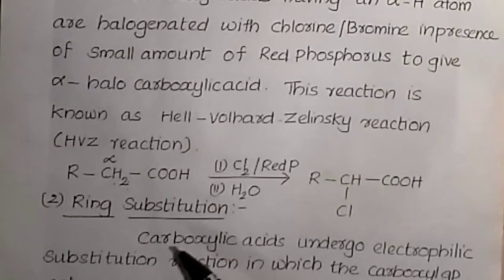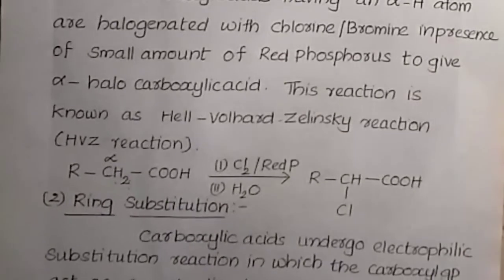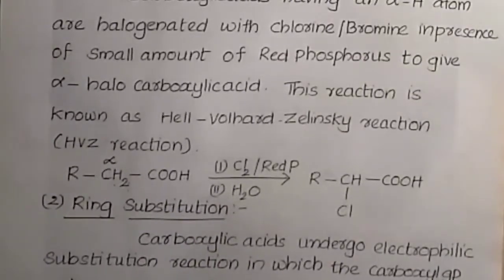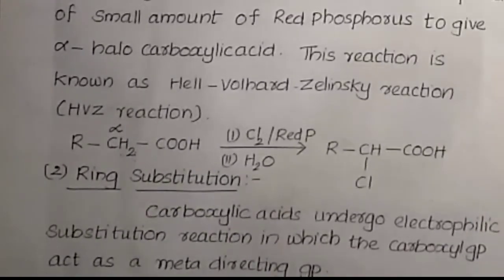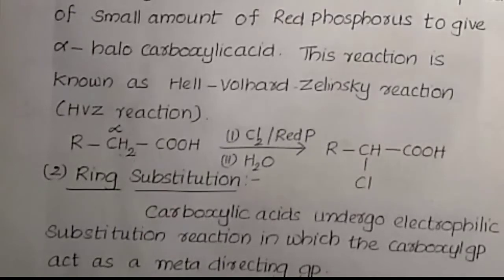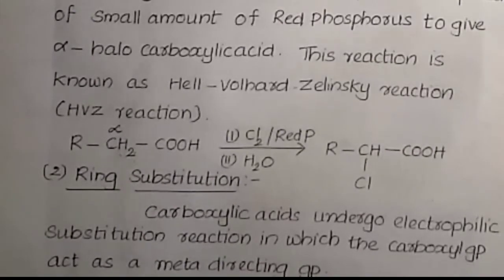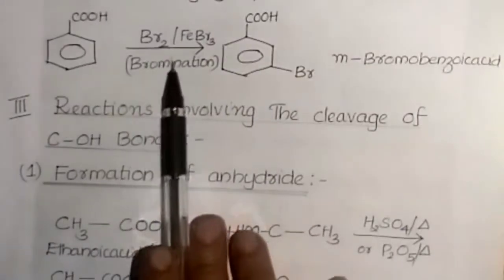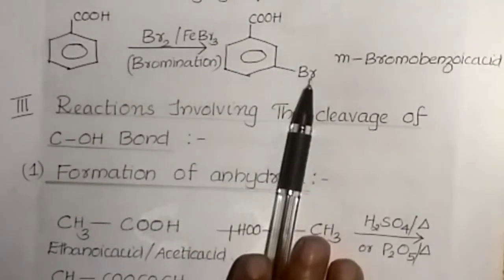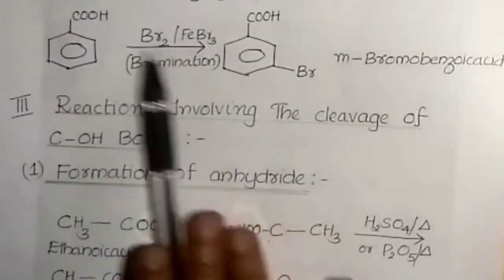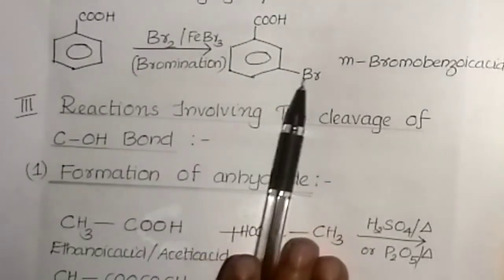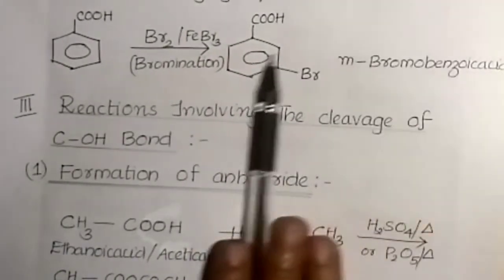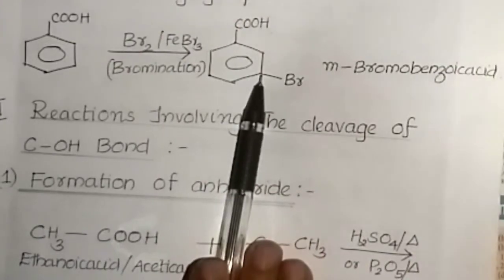Then the next one is ring substitution reaction. Carboxylic acids undergo electrophilic substitution reaction in which the carboxyl group acts as a meta-directing group. Similar to aldehyde, this carboxyl group is also a meta-directing group, so the incoming group goes to the meta position. For example, benzoic acid on bromination: the bromine atom is substituted on the meta position because the carboxyl group is a meta-directing group. We get meta-bromobenzoic acid. This is the ortho position. This is the meta position.